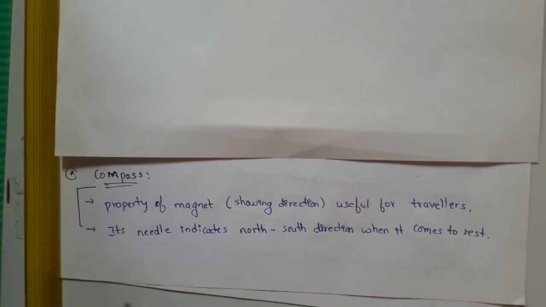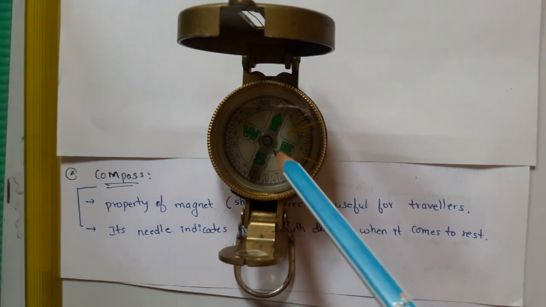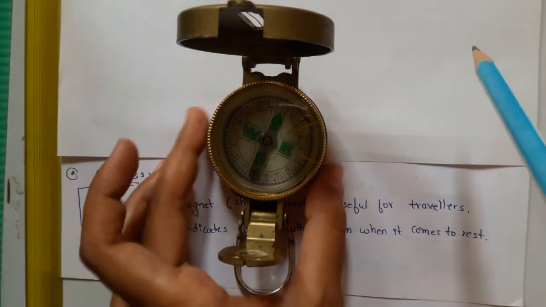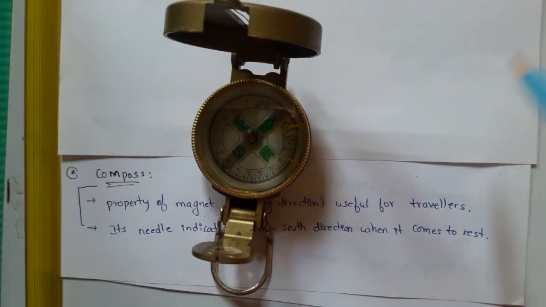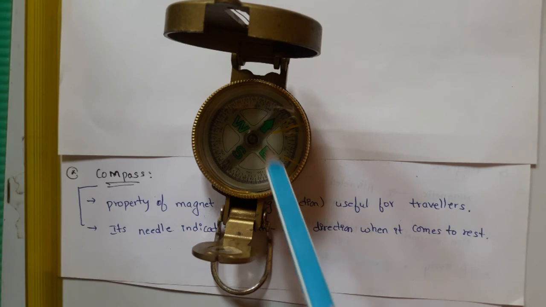Compass. Compass is an instrument which is used to show the direction. The property of the magnet was used for showing the direction for the travelers in the ancient time. The compass has a needle which indicates the north and the south direction when it comes to a rest. This is a compass. You can see in this there is a needle pointing the north, south, east and west direction. When you move this compass, you can see the direction starts to change. So the direction which the needle shows is north, south, east and west.